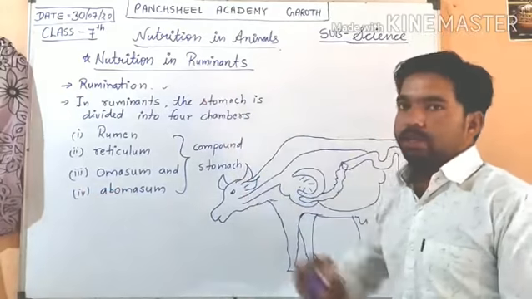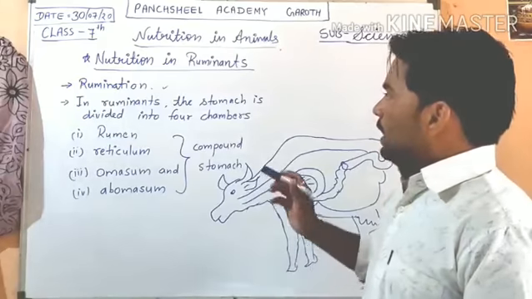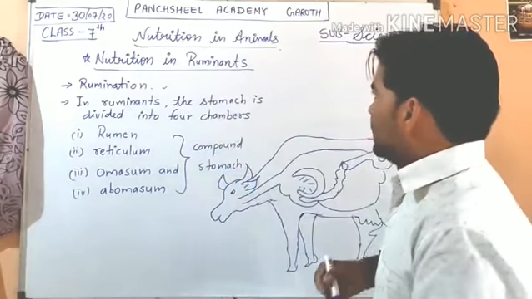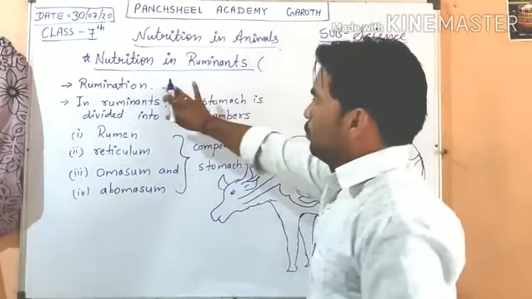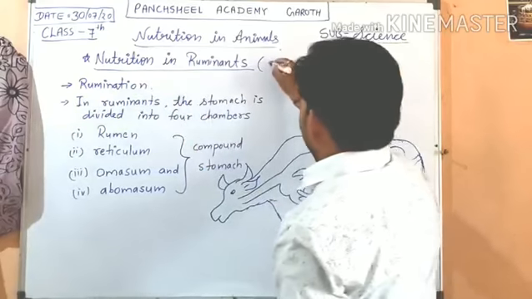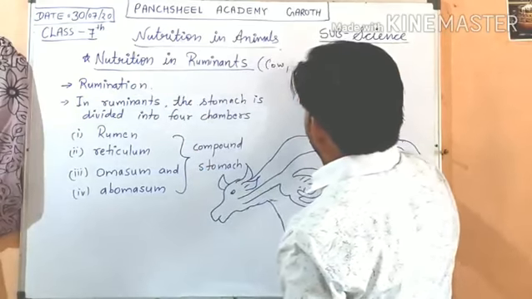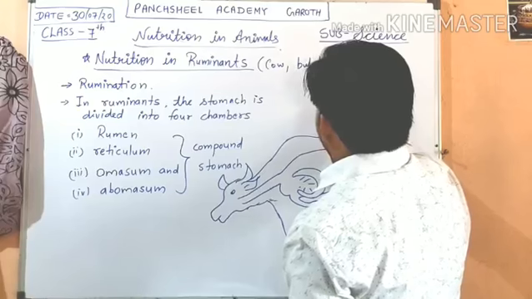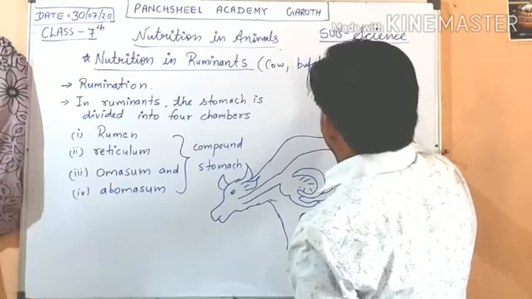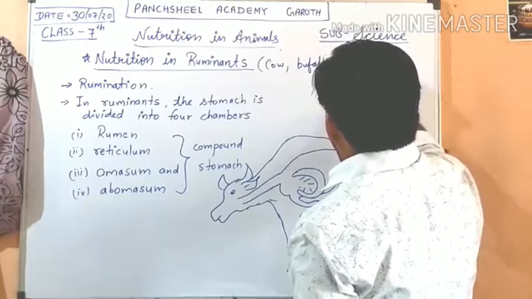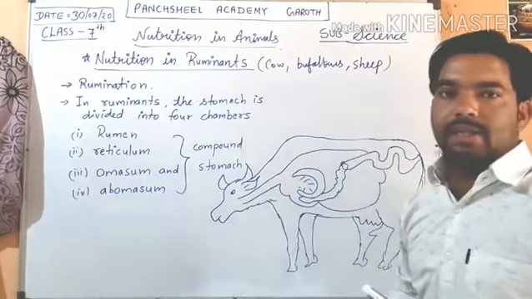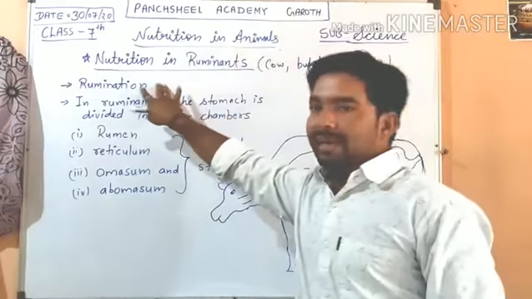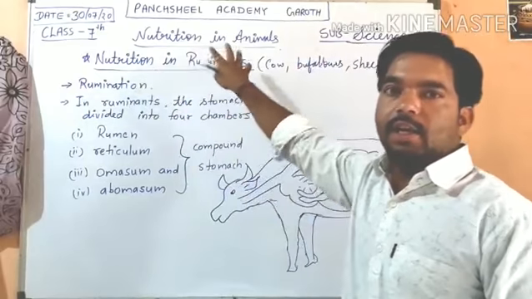This process is called rumination. Ruminants are animals who perform this process of rumination, like cow, buffaloes, or sheep. So many grass-eating animals are called ruminants. The animals which perform rumination are called ruminants.